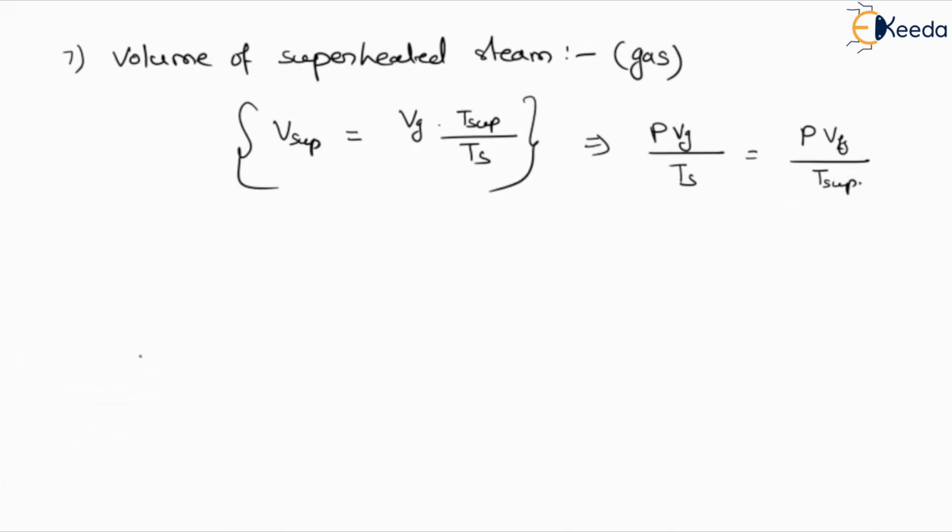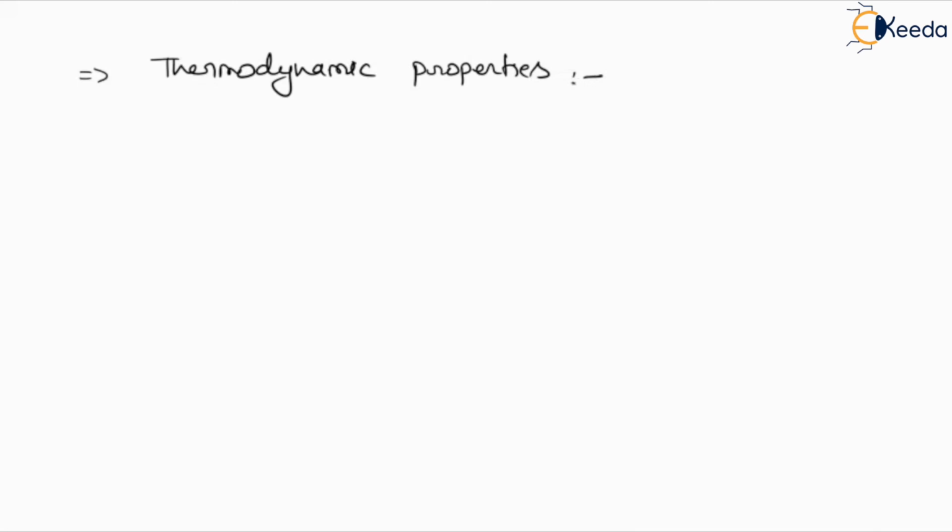Now here I will discuss some basic properties related to steam formation, and these terms are defined as thermodynamic properties of steam, and these properties we can define on the basis of steam table also.